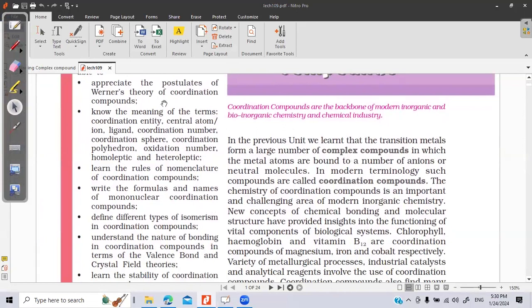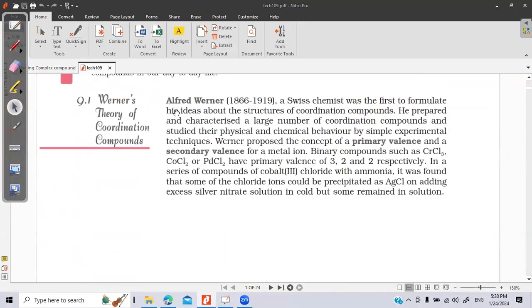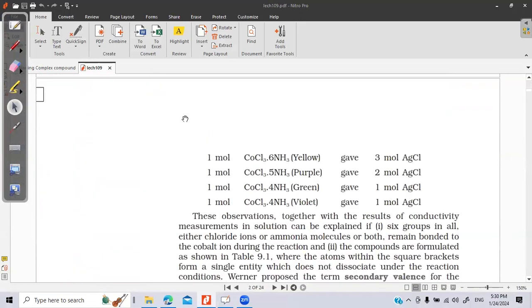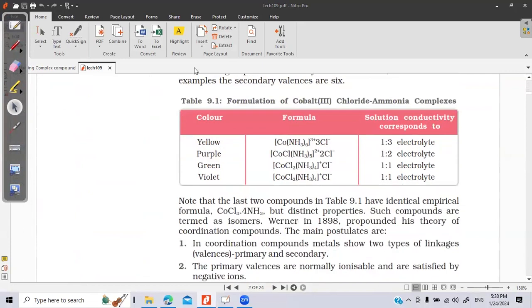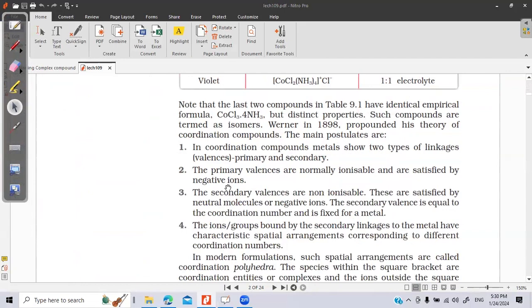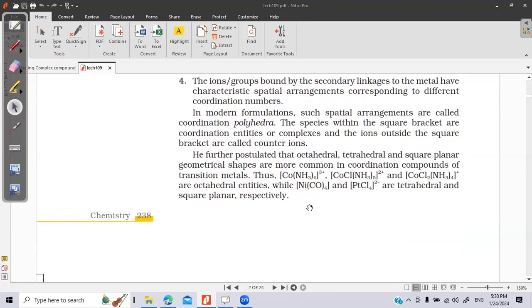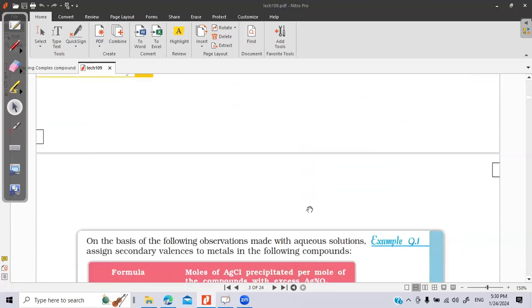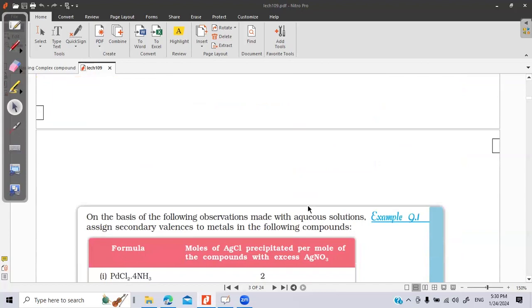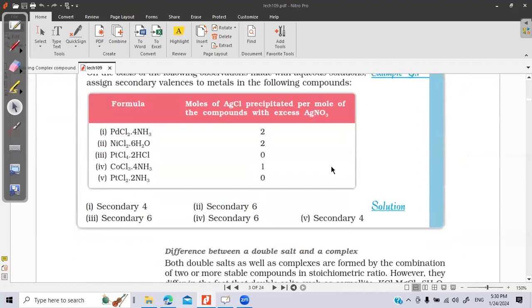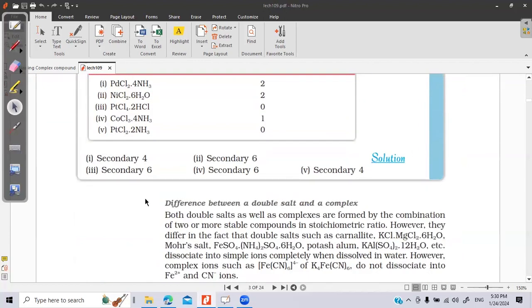That is a small fast recap of this chapter. We have studied the Werner theory, which is talking about the primary and secondary valencies. Primary valencies are ionizable, secondary valencies are not. Secondary valencies are fulfilled by the empty d orbitals of the metal, and hence they form a complex entity along with the metal. The secondary valency, the ligand and the metal define the structure of the complex, like tetrahedral, octahedral, square planar.